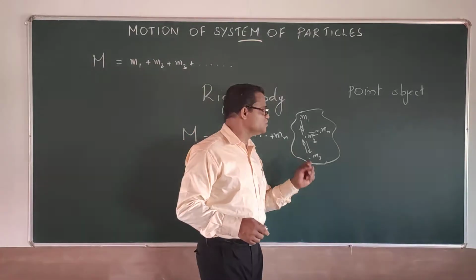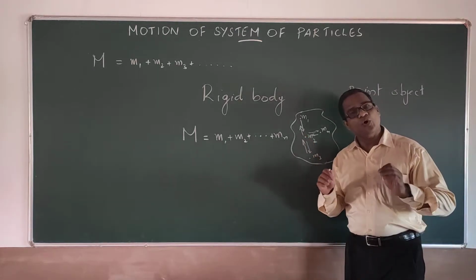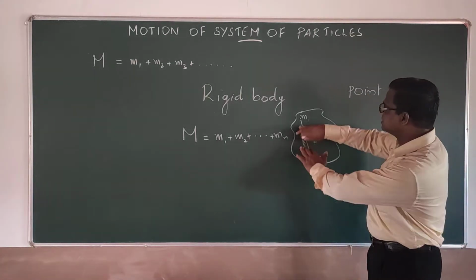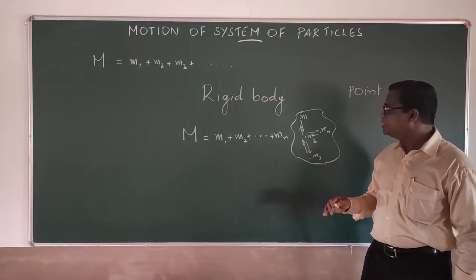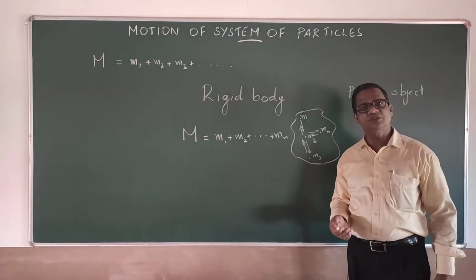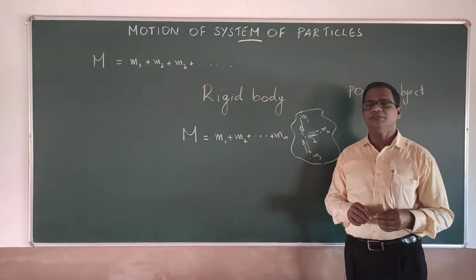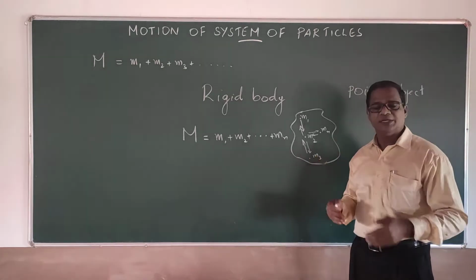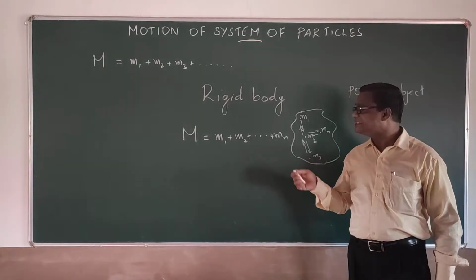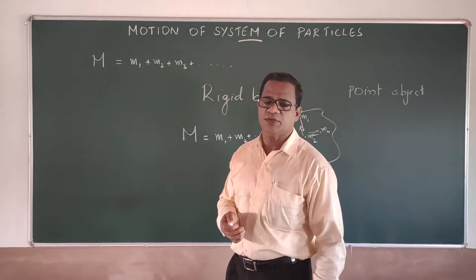And this internal force of attraction is always cancelled because they are equal and opposite. So when we consider the whole rigid body or an extended body system, the internal force will be zero as they are cancelling each other, as they are mutually applied on each other. So internal force of the rigid body system is always zero.